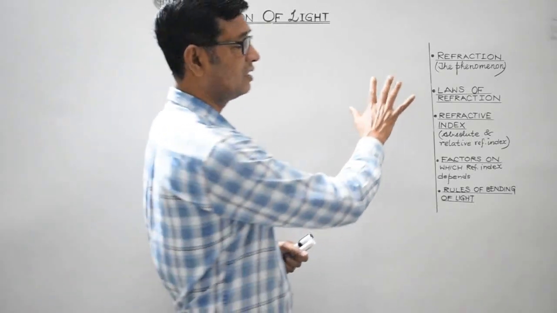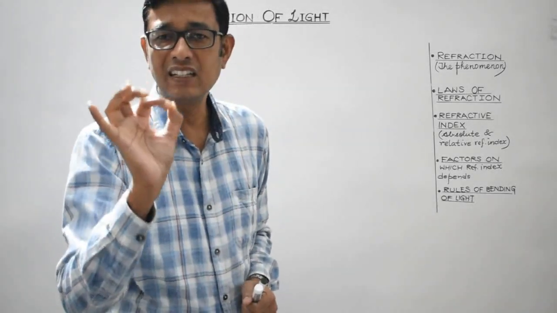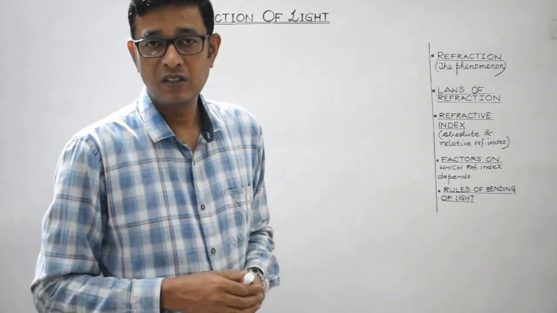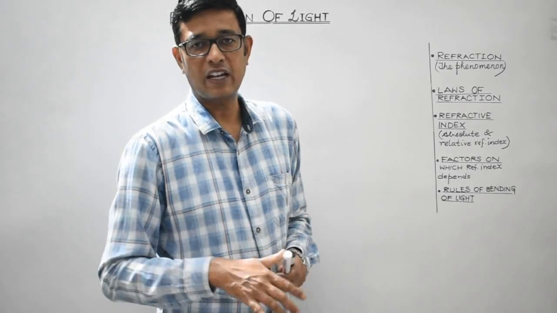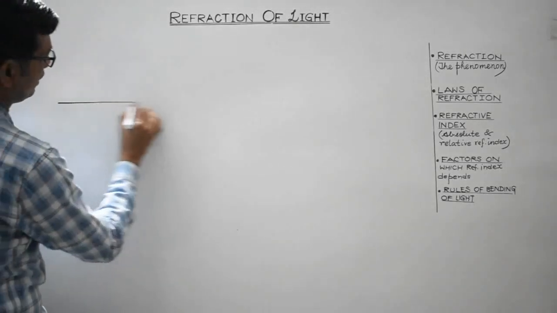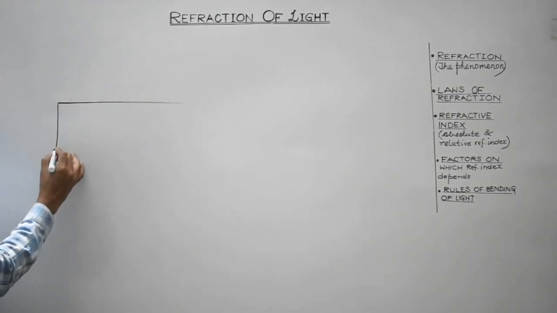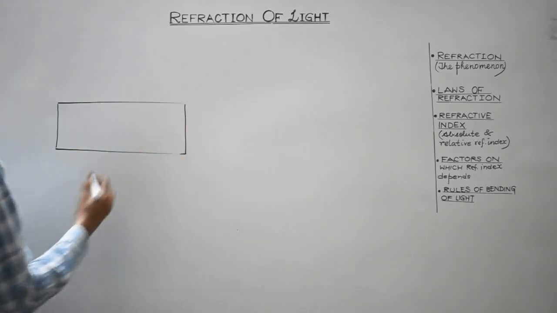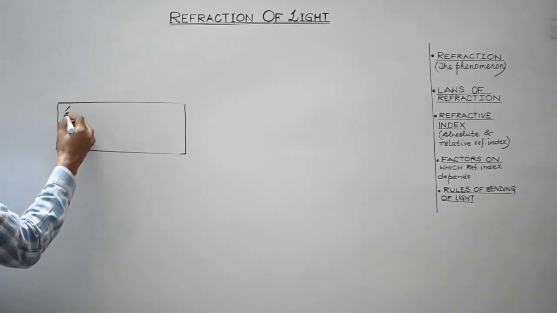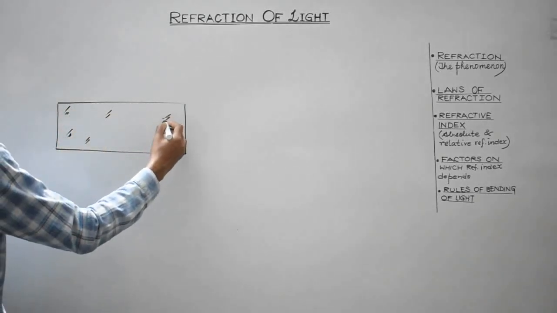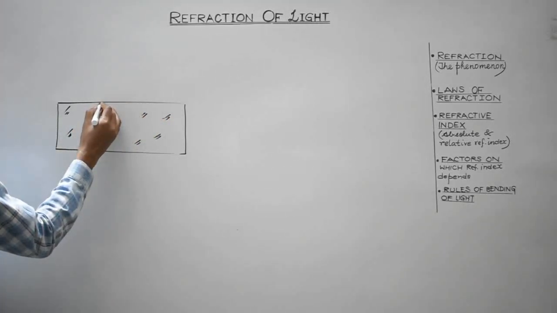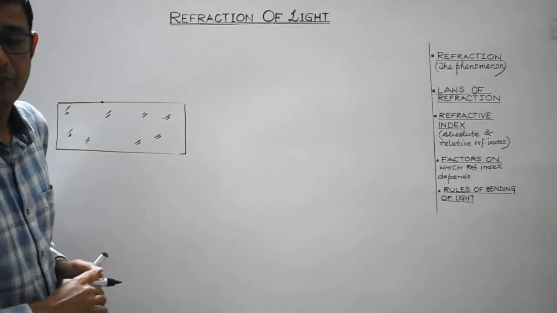So let's start with the various technical terms like incident ray, the refracted ray, then the normal, and then we will discuss the phenomena of refraction once again, right? So basically, suppose this is a refracting surface. This can be considered to be a refracting glass slab, a parallel-sided glass slab. So it can be considered to be a parallel-sided glass slab like this. So this is the point where we need to study the refraction of light, bending of light.